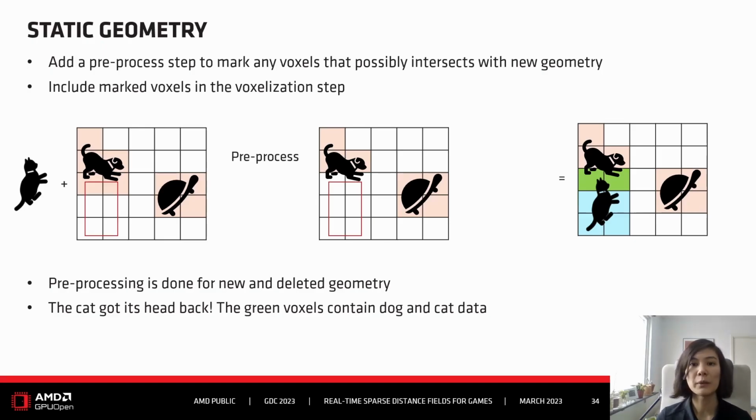So the formerly red marked voxels are now marked green because they get new bricks created. And now when we generate the distance field for these new bricks, we will take into account the cat information, but also still the dog information. So the distance field will correctly represent a cat with head and also a dog with legs. Everything's fine. Now the question is, how do we determine the voxels this geometry possibly intersects with?